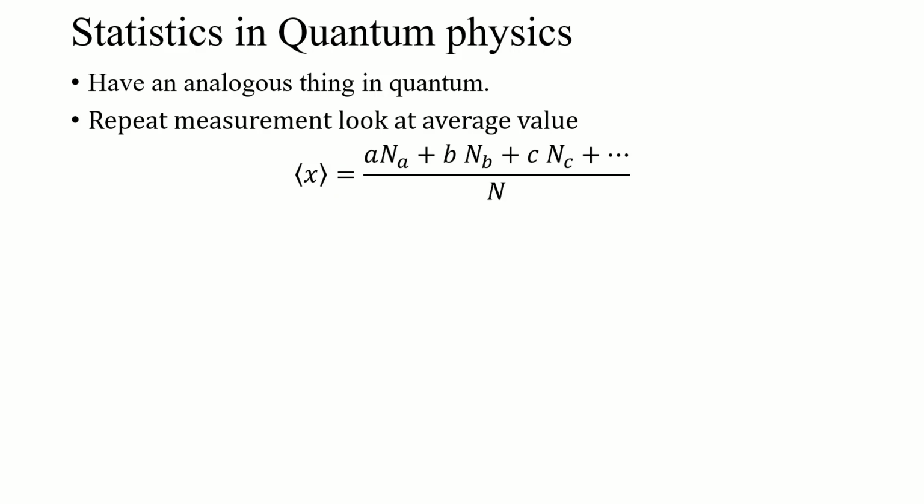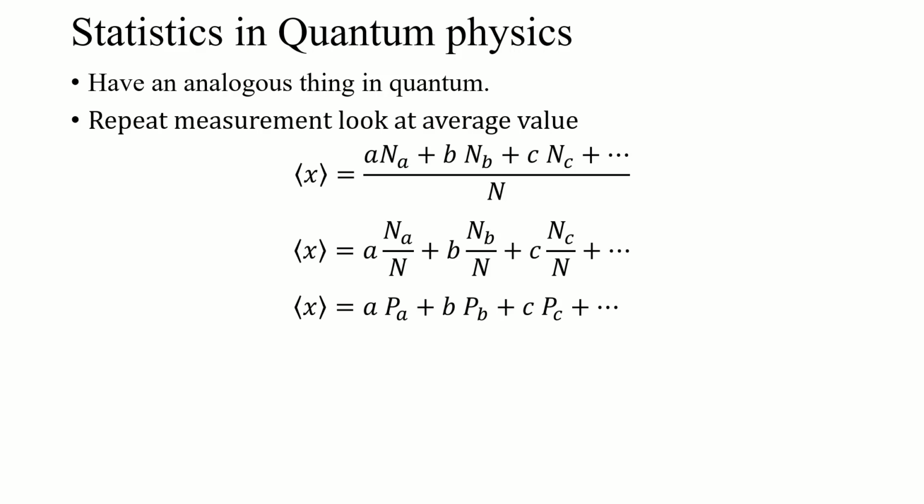Essentially, if we were to take the average of all of those measurements, we'd have to know what the measurement values were. So what are the eigenvalues of that observable X? We'll call them A, B, C, and so forth. Let's say N sub A is how many times we achieved the result A, N sub B is the same thing for B, and likewise for C. We would take all of those measurement outcomes, add them all up, then divide by the total number of measurements, and that would give us our average value of our measurement.